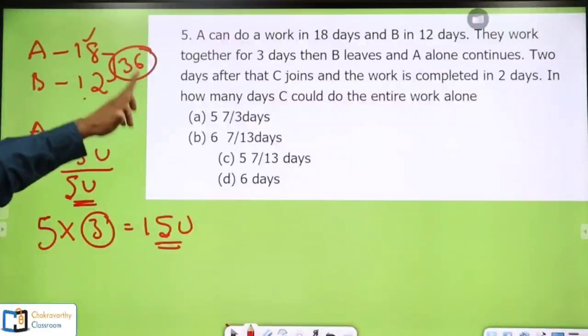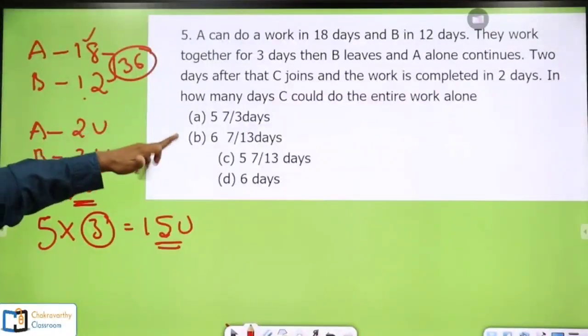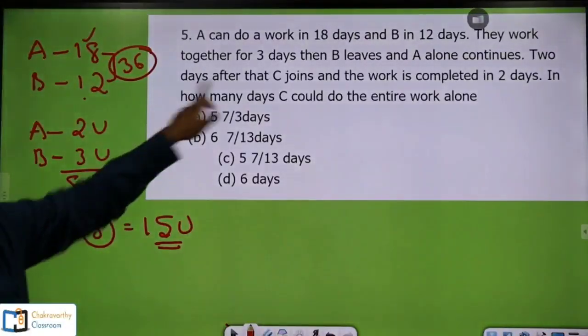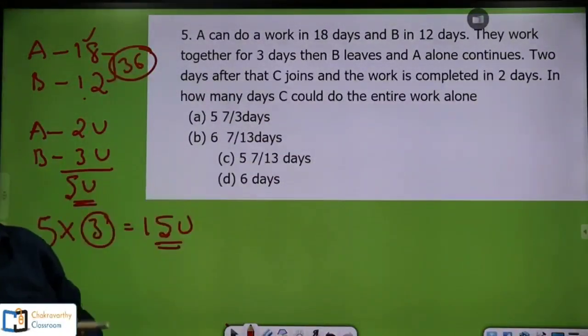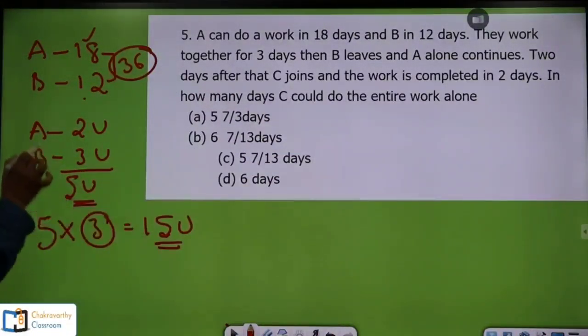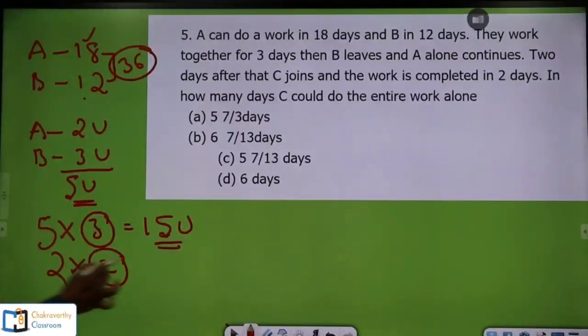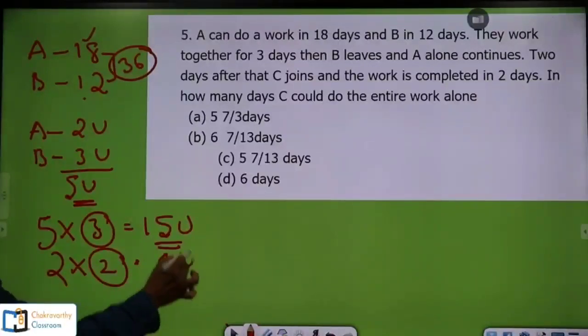They work together for 3 days. Then B leaves and A alone continues. For how many days? 2 days. 2 days after that C joins. That means A alone continues for 2 days. Now A can do 2 units of work per day and he continued for 2 days. 2 into 2, 4 units completed.